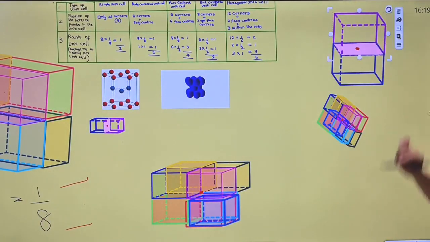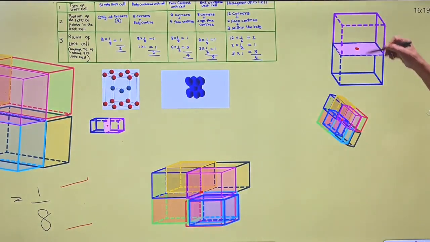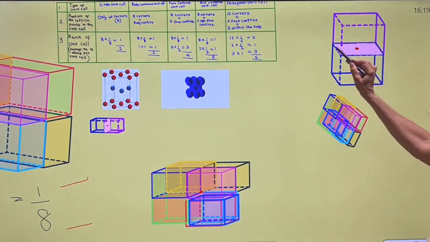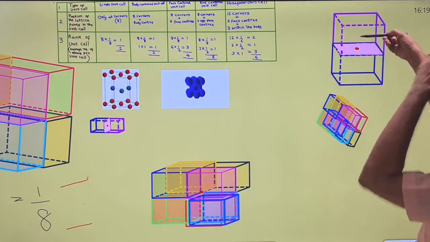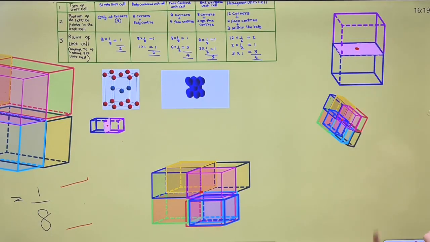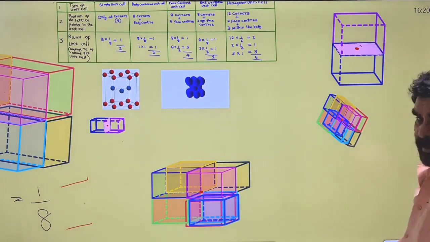This is the second unit cell. Two unit cells, and this is the partition between the two. This is the common face for both the unit cells. So this is the face center, and the lattice point is present on the face center.